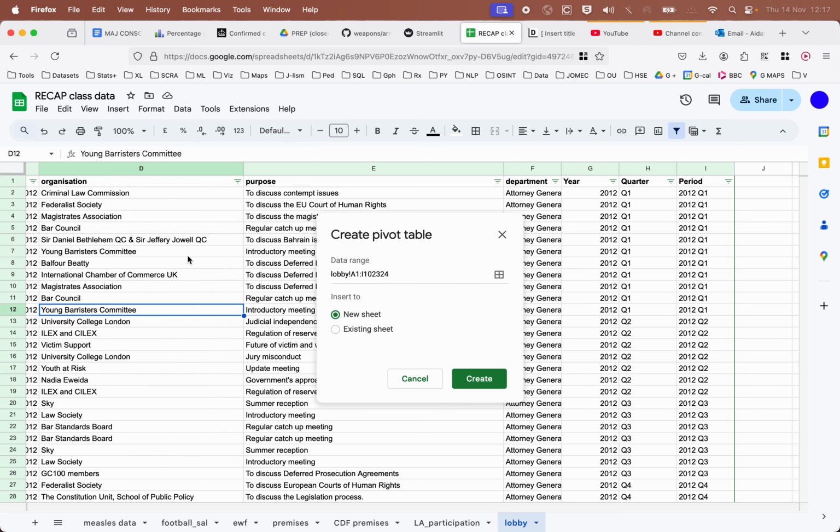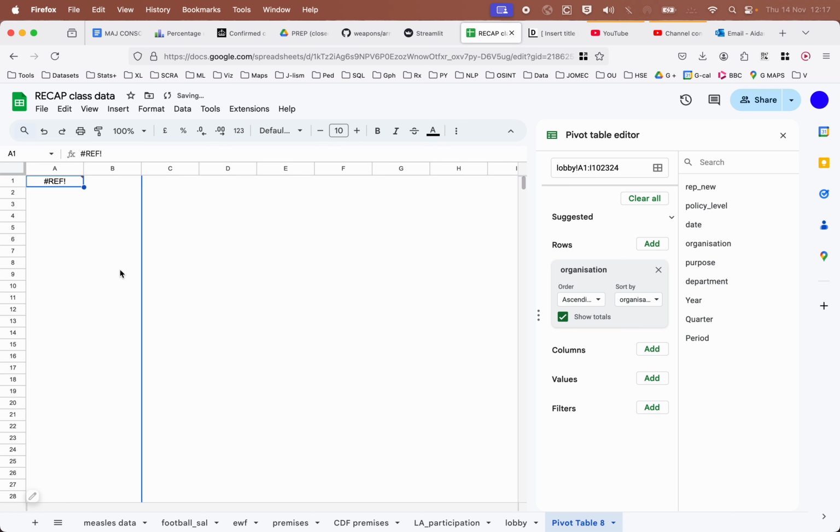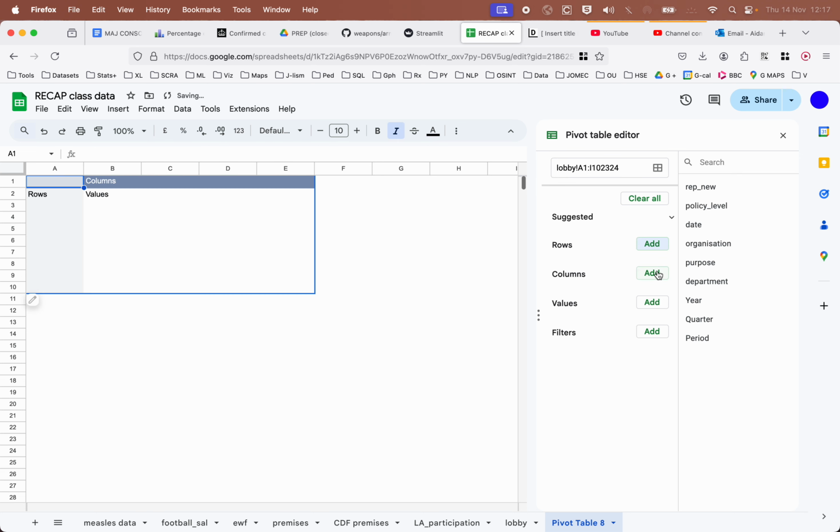Insert pivot table. We're interested in the organizations. So there they are. It'll be a huge list. Maybe it's too huge. Okay, don't know why that's happening. Maybe we'll come back to that.